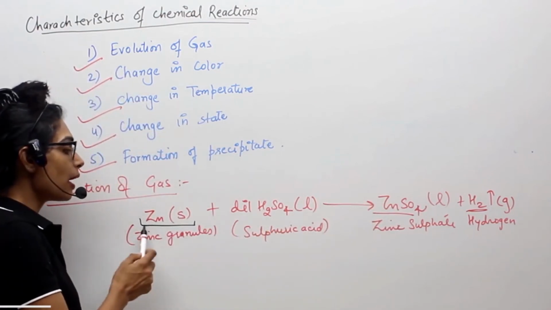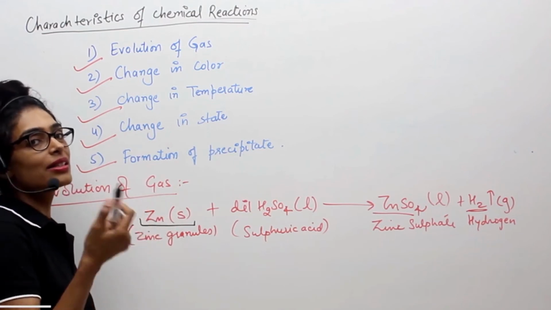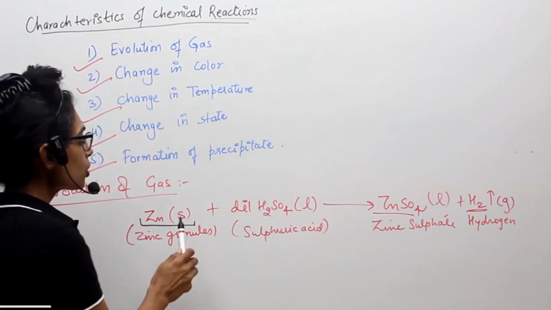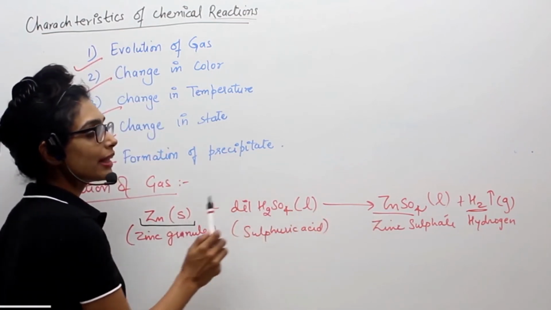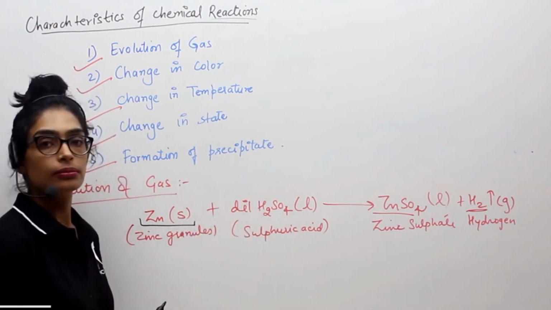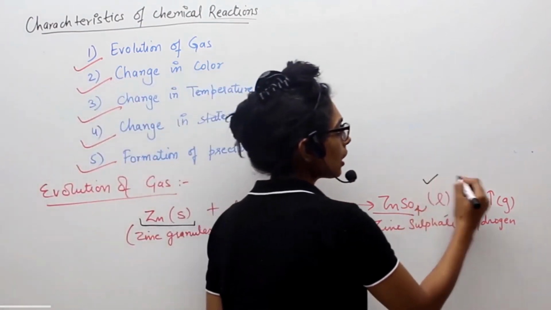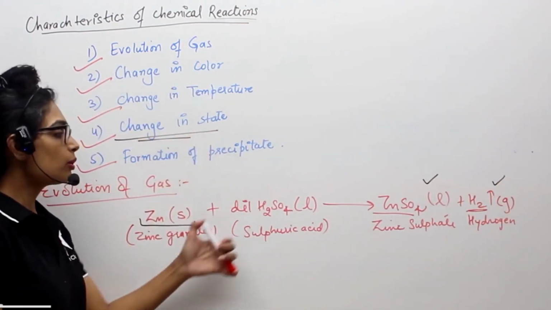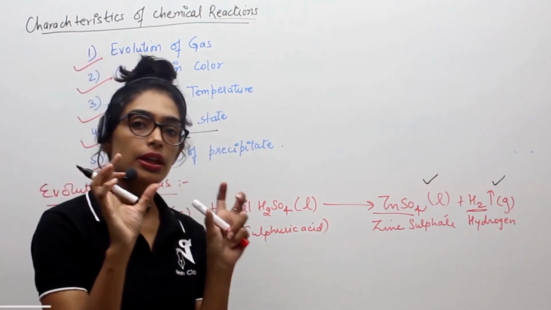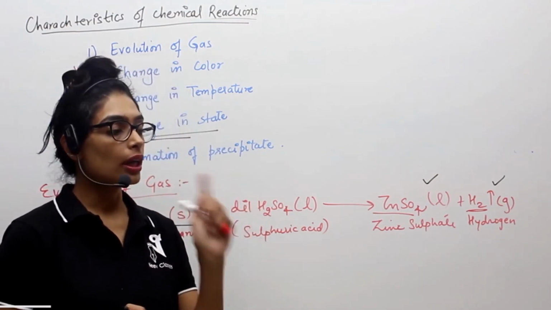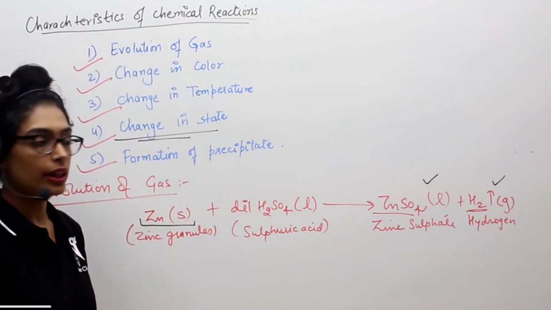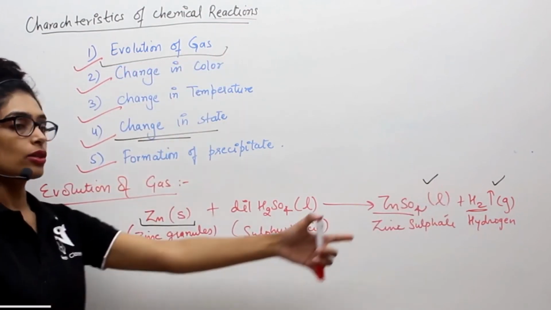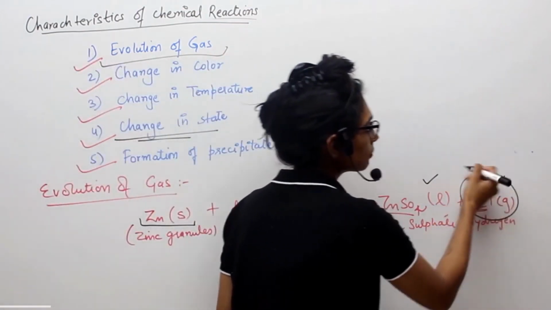So the zinc particle's state has changed, and now the new compound which has formed is liquid in nature. Initially the state of the reactants we had taken was solid and liquid. Now the products have what states? Liquid and gas. So, change in state. This example can be true for that also. Initially the reactants we had taken were in the liquid and solid state. Products which we are getting are in liquid and gas. And the first is evolution of gas. That is also an example of this. This is hydrogen which is getting released.